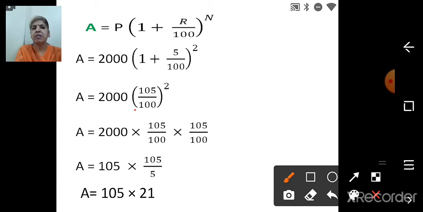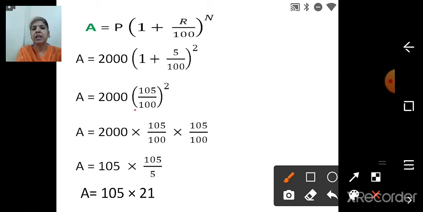So the next step we will write is 2000 into 105 upon 100 raised to 2. It is the square of that, so we are going to write it 2 times. So 105 upon 100 into 105 upon 100.